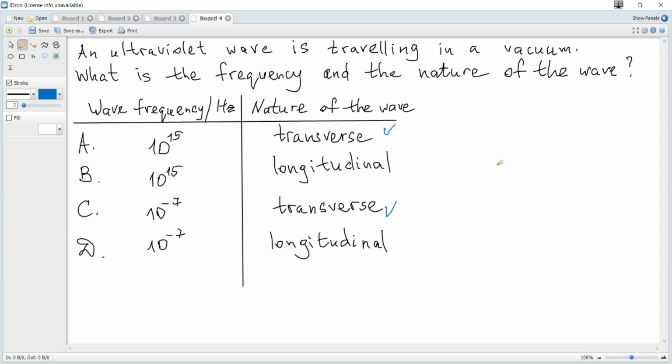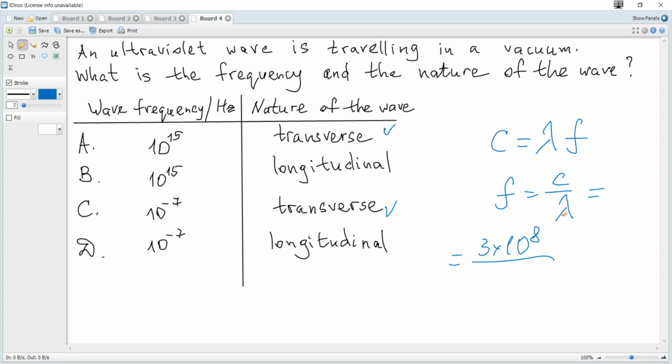And using the formula that speed of wave is equal to wavelength times frequency, frequency becomes speed of wave divided by the wavelength, and speed of any electromagnetic wave in a vacuum is 3 times 10 to the power of 8,